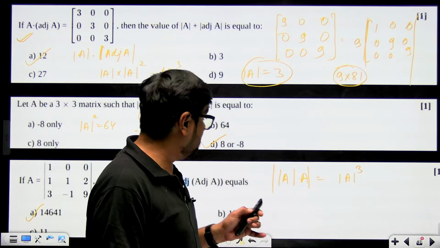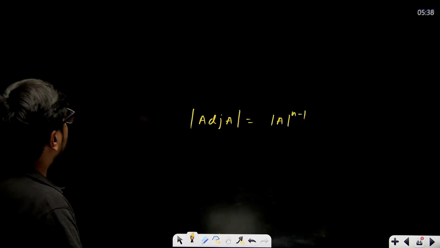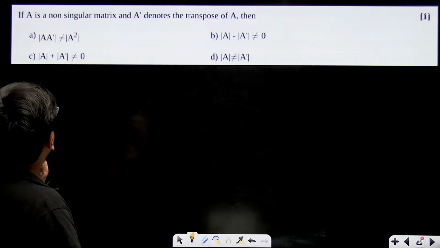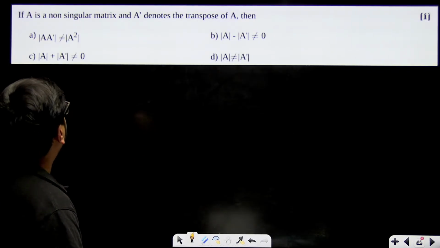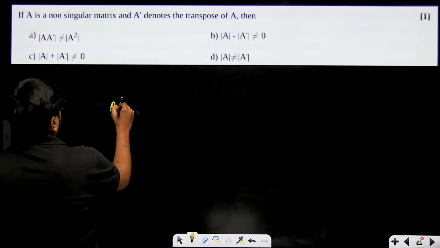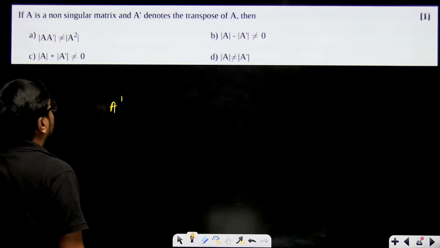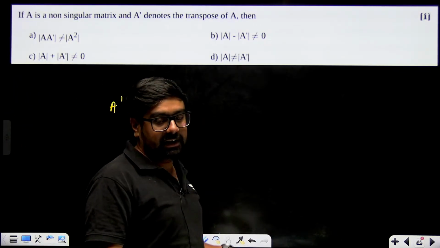These type of questions are very, very important. Revise these small formulas once again, please guys. Now A is a non-singular matrix where A dash denotes the transpose of A. A dash means the transpose of A. Which one of these is correct then?